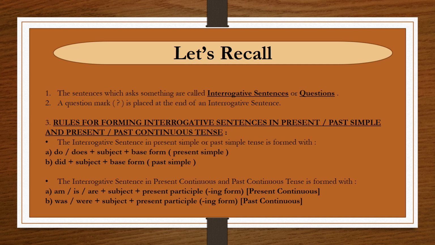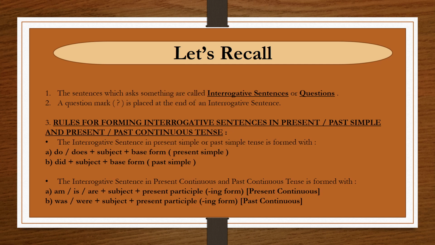To form an interrogative sentence in present simple tense, the form will be do or does plus subject plus base form. Similarly, in past simple tense, the form will be did plus subject plus base form.